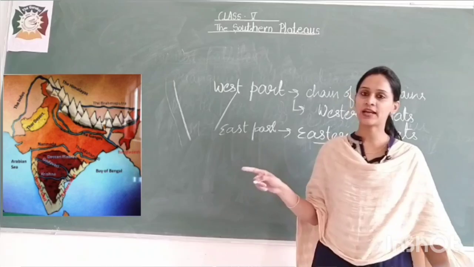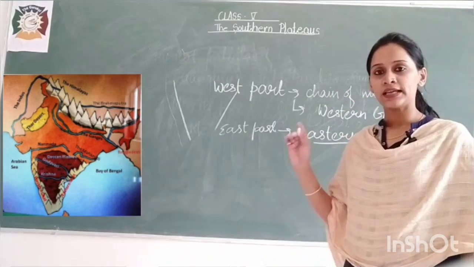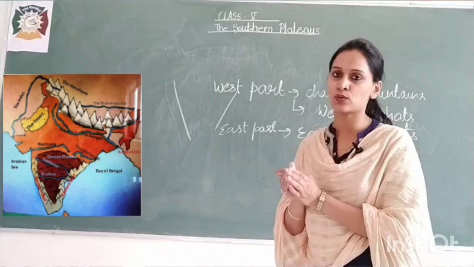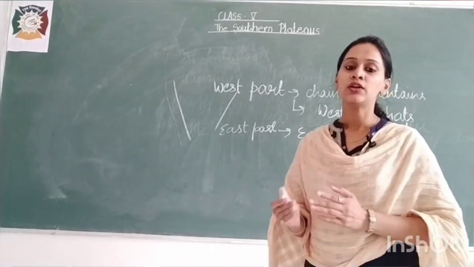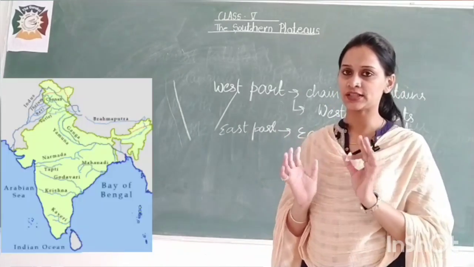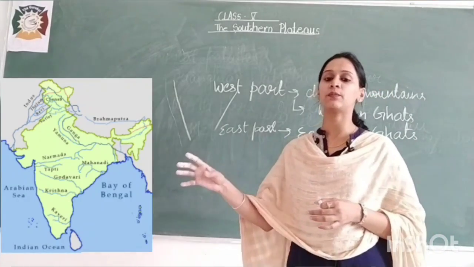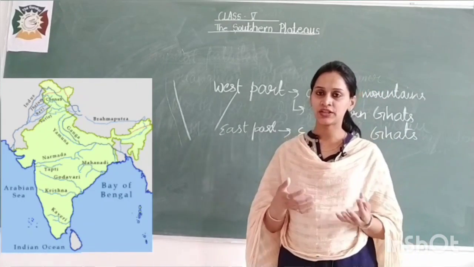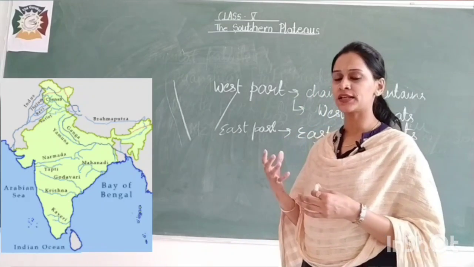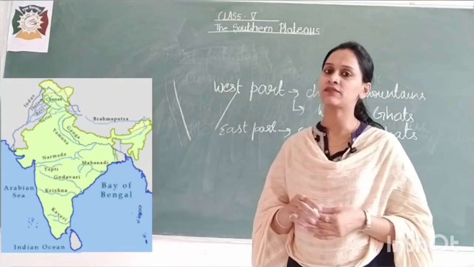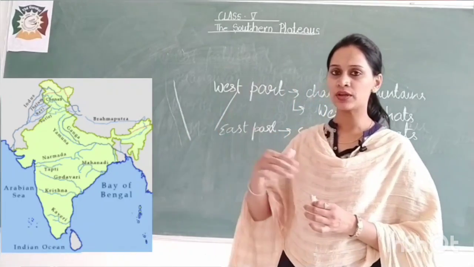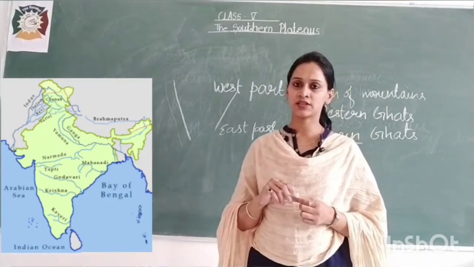At the western part we have the Western Ghats, and at the east part we have the Eastern Ghats, and together at one point these two ghats meet, which is known as Nilgiri. In the Deccan Plateau there are a number of rivers which flow over this region: Mahanadi, Godavari, Krishna and Kaveri. We all know that rivers are very useful for the country, but there is a difference between seasonal rivers and continuously flowing rivers. These are the seasonal rivers which I just told you.